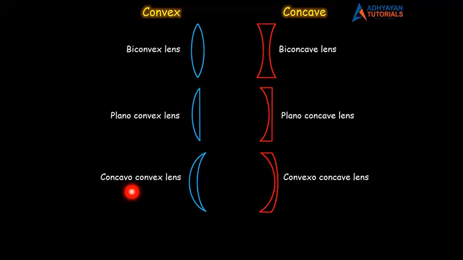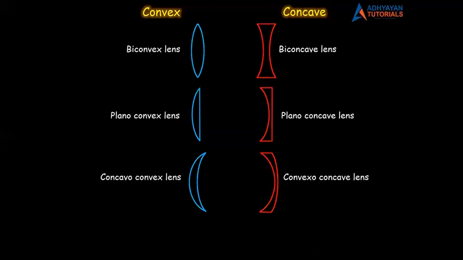See, this concavo-convex lens is a type of convex lens. So as we studied in convex lens, center is thick but edges are thin. But look at this convexo-concave lens. It is a type of concave lens. So as we studied in concave, center is thin but the edges are thick. So remember, they are not the same. The only similarity is one surface is convex, one surface is concave.